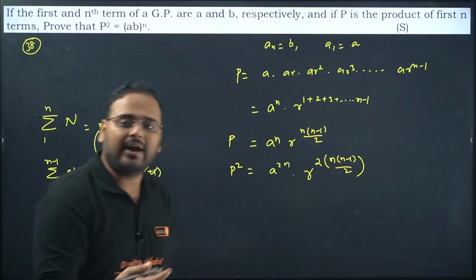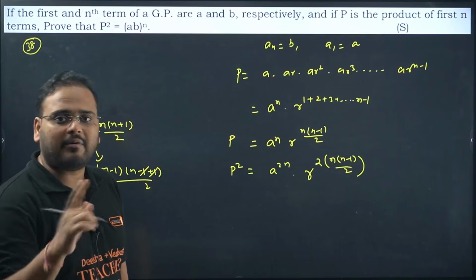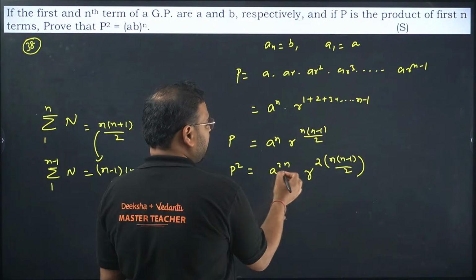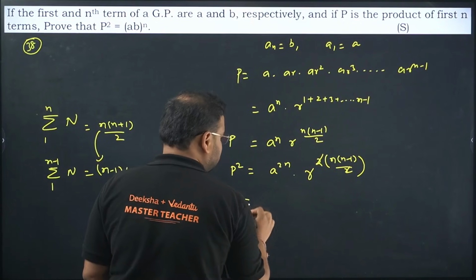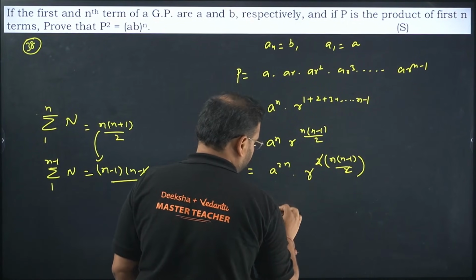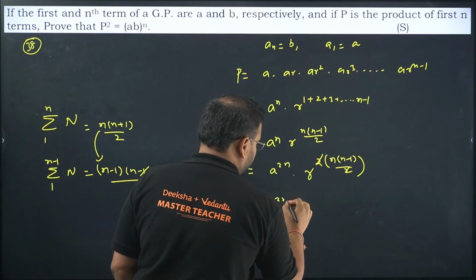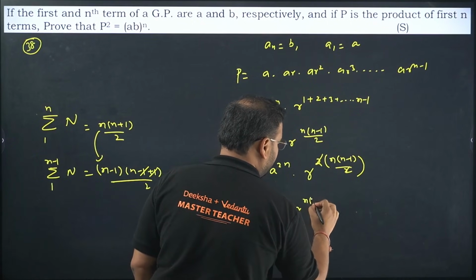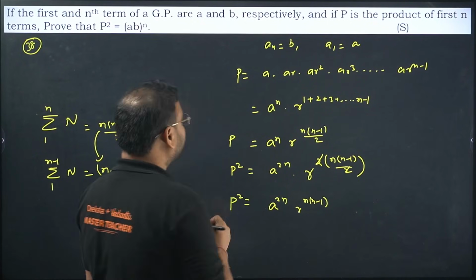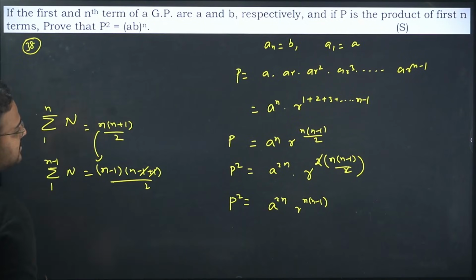When you take the square, what happens? You can apply the power rule, the power gets multiplied. So 2n becomes n over here, and 2 times this, the 2 and 2 cancel. I'm getting P square as, check this out, A square, A power 2n, and R power, what is this? n into n minus 1. R power n into n minus 1.